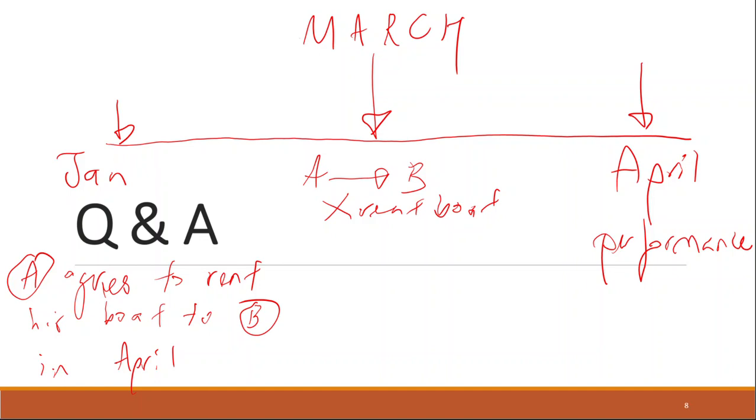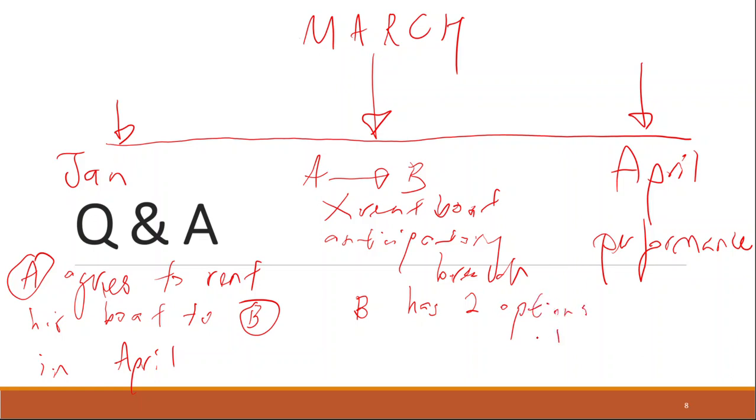So this is called anticipatory breach. And the moment there's anticipatory breach, B has two options. Option number one, sue immediately. The moment B knows A will not perform the contract, B can sue A immediately.